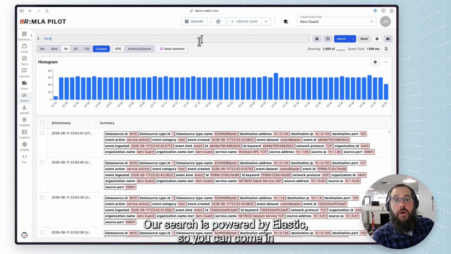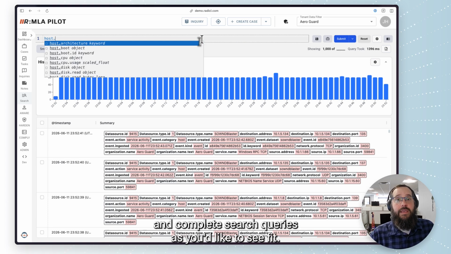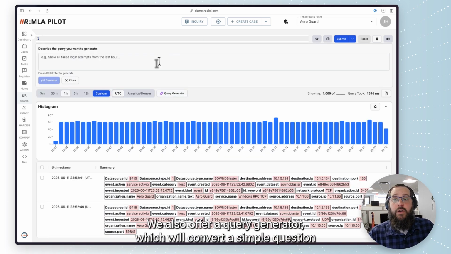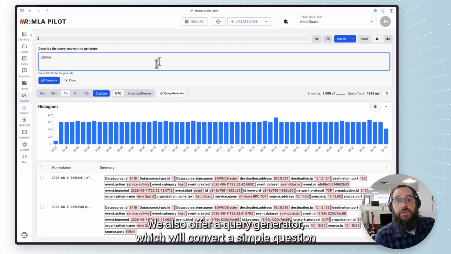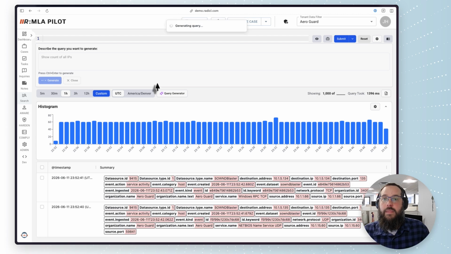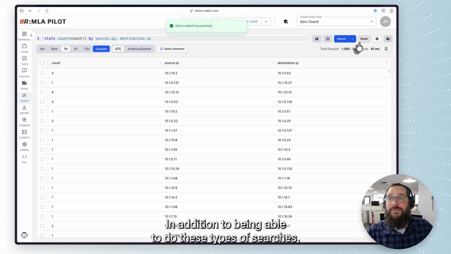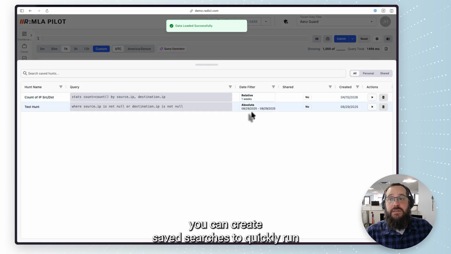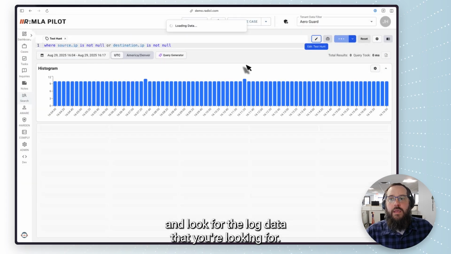Our search is powered by Elastic, so you can come in and complete search queries as you'd like to see fit. We also offer a query generator, which will convert a simple question into a search query for you. In addition to being able to do these types of searches, you can create saved searches to quickly run and look for the log data that you're looking for.